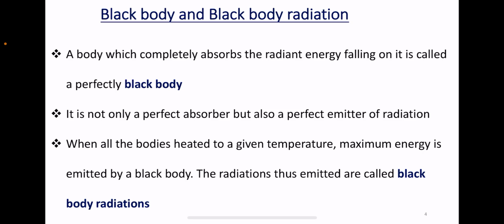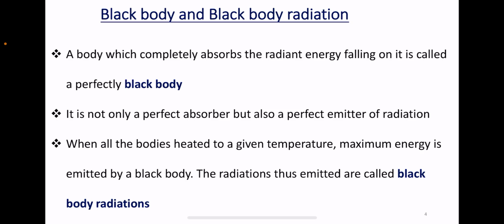A body which completely absorbs the radiant energy falling on it is called a perfectly black body. Usually in Mysore, in my native place, our elders say that in summer don't wear black clothes, or don't stand under any black roof or surface.